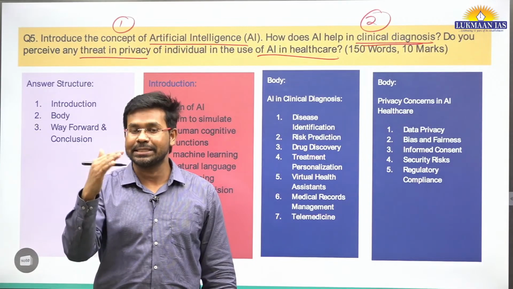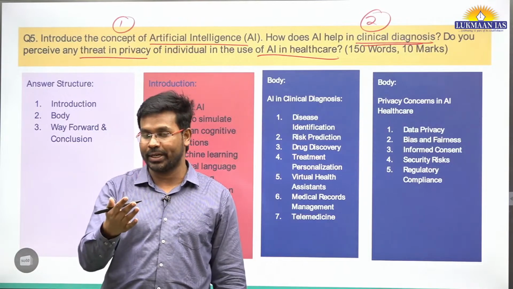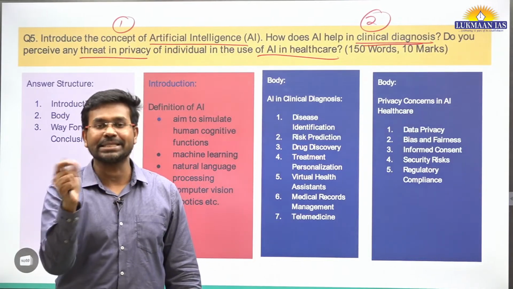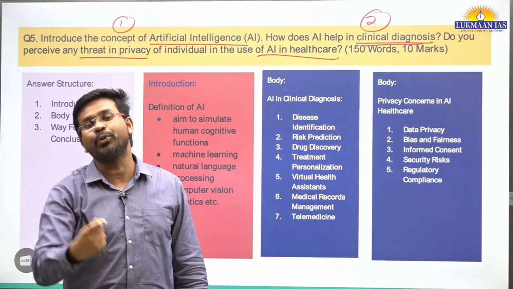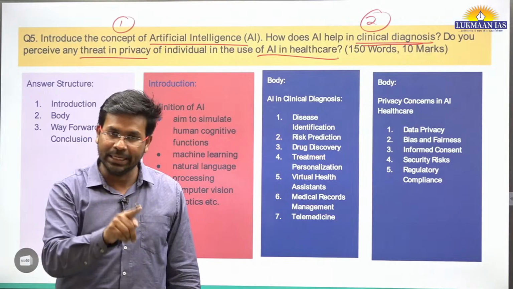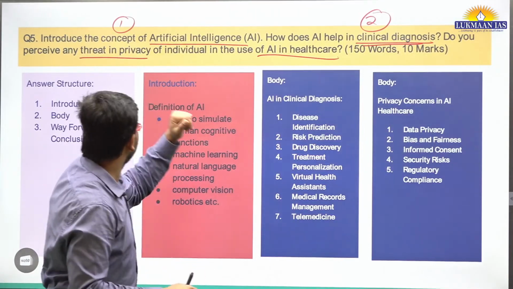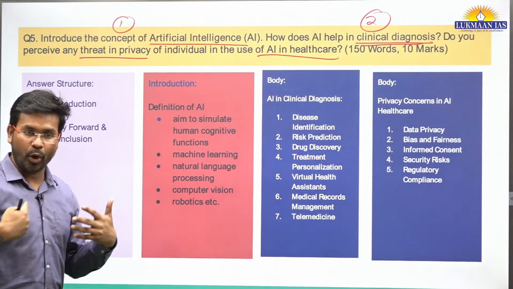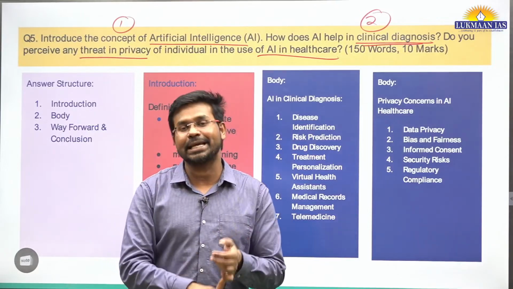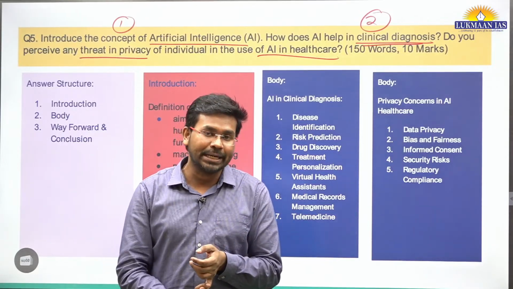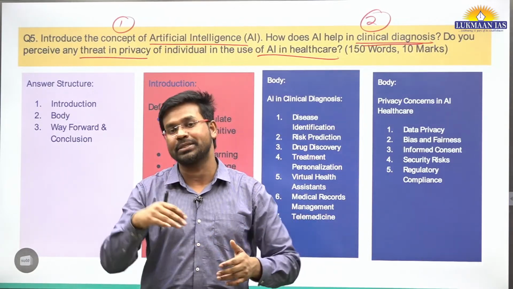And once AI does it, it becomes very easy for the doctors, because AI systems are more accurate, and it is very less likely that there will be error. So it is actually helping the human doctors, okay? So it in no way poses any kind of serious threat to the privacy of individuals, because normal individuals would not get their X-ray done, their CT scan done, or their MRI done. I mean, why would we be sharing? If I'm a patient, then I need to get it done once the doctors say.